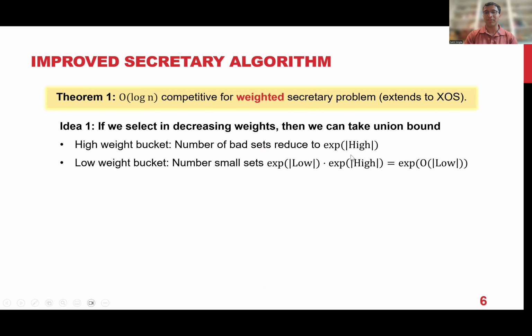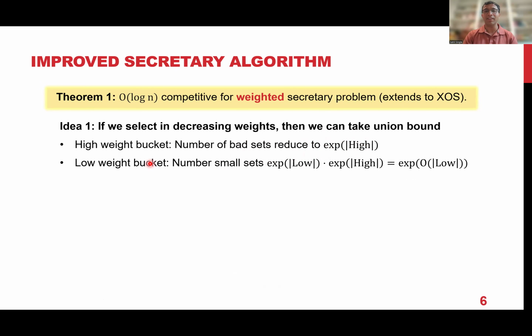So from the perspective of the high weight bucket, you are good because you're getting an e to the minus high kind of concentration. And the number of such solutions is e to the high because when you're talking about these high weight elements, none of the low weight elements has been selected yet. So they will not be contributing to your bad sets. So the number of bad sets has dramatically reduced.